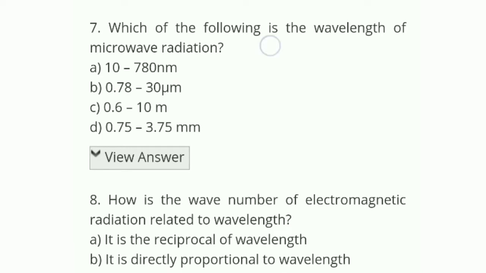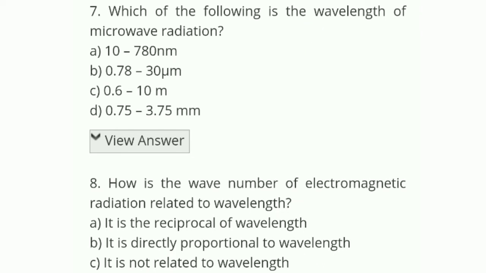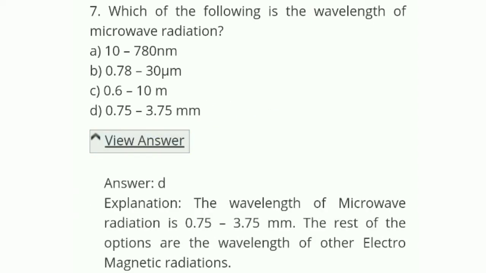Which of the following is the wavelength of microwave radiation? The options are 7 to 780 nanometer, or 0.78 to 30 micrometer, or 0.6 to 10 micrometer, or 0.75 to 3.75. The correct answer is D. The wavelength of microwave radiation is 0.75 to 3.75 millimeter, sorry, millimeter.